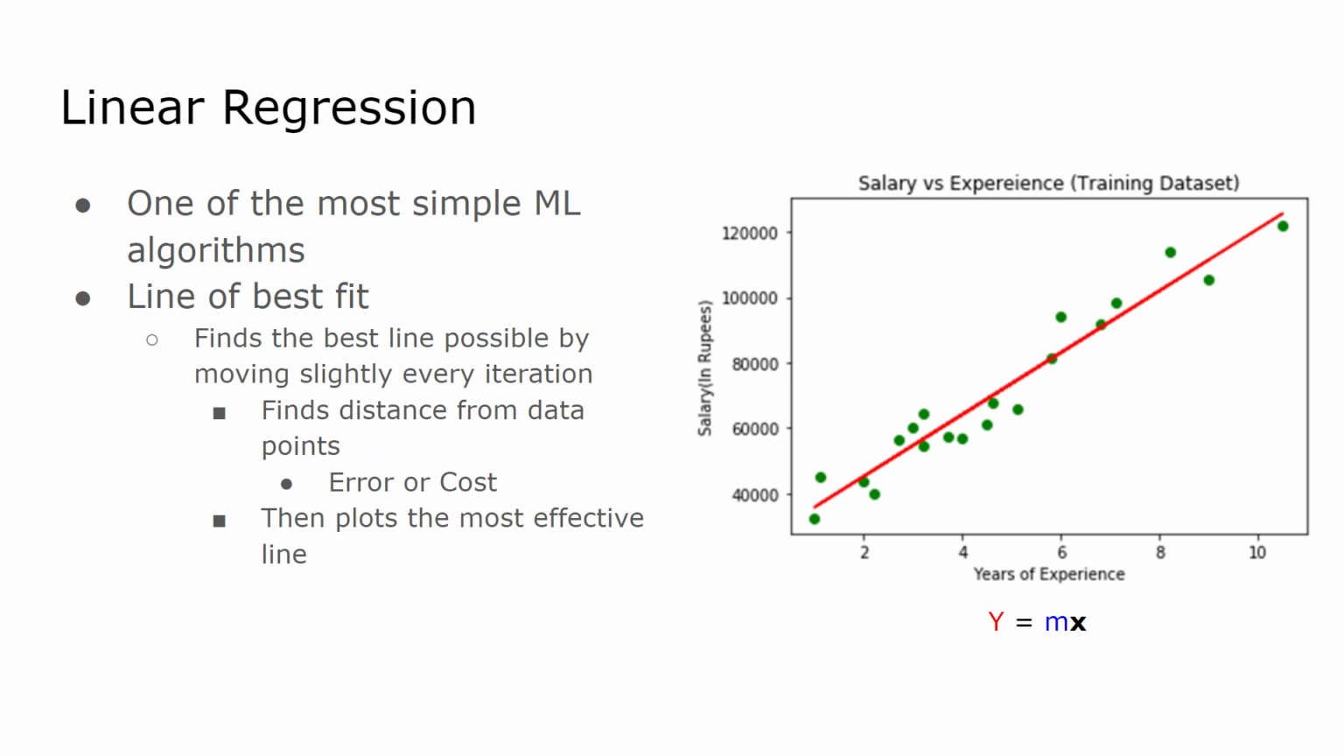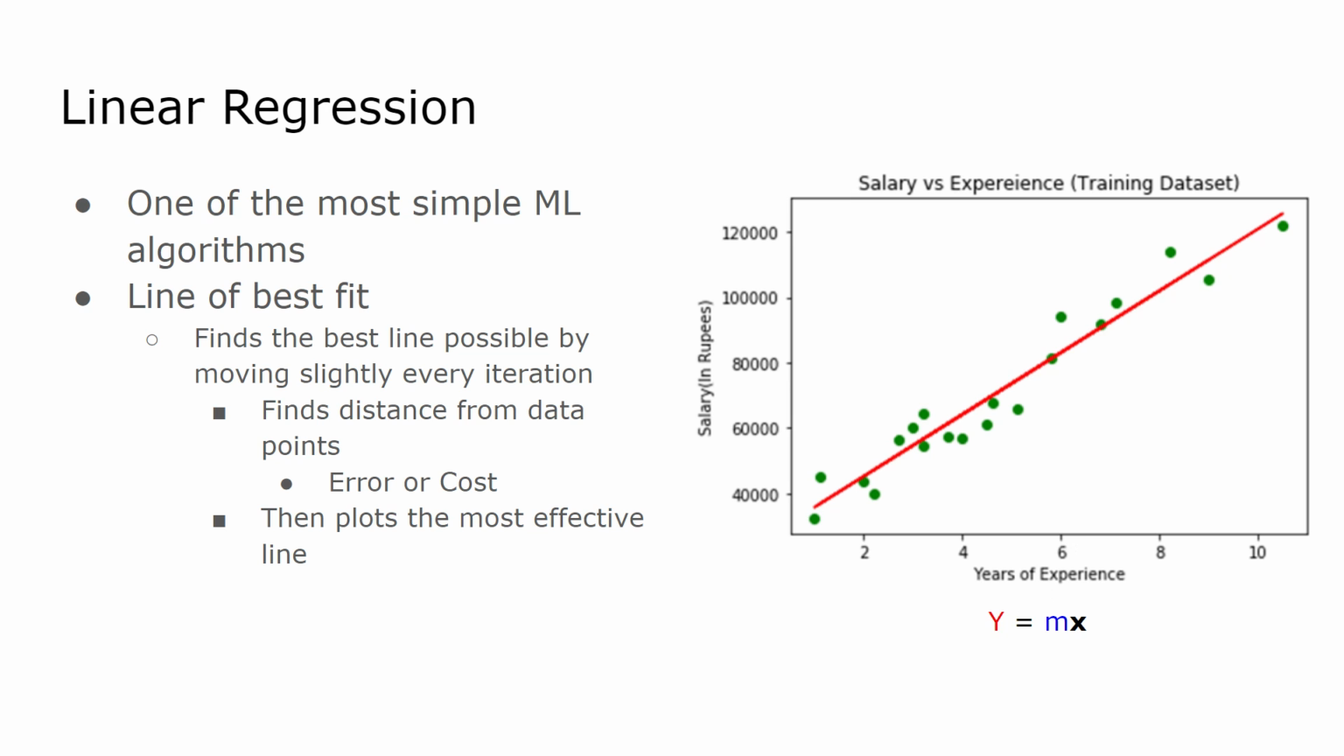Now, I'm going to be going over one of the most simple machine learning algorithms, which is linear regression. And this is essentially just a line of best fit, which you learn in Algebra 1. Now, what this does, it finds the best line possible after moving slightly for every iteration. This finds the distance from the data points, which is known as the error or cost, then plots the most effective line.